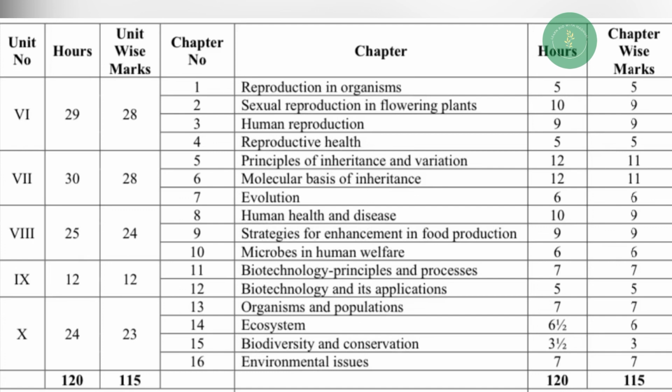As I've already told you, Unit 6 consists of 4 chapters. So, chapter number 1, 5 marks has been allotted. Chapter number 2, 9 marks. Chapter number 3, 9 marks. Chapter number 4, 5 marks.